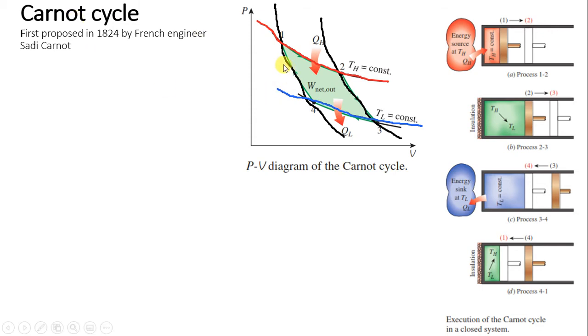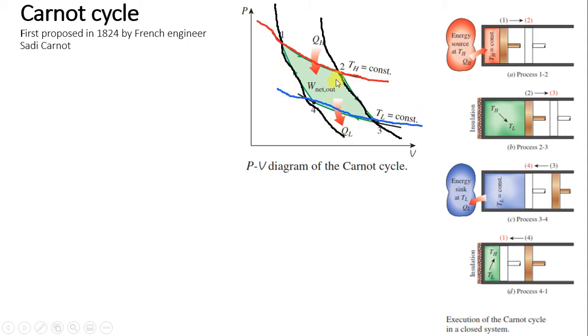This part we have already seen: the isentropic curve is steeper than the isothermal curve. Basically the Carnot cycle has 4 processes: 2 isothermal processes and 2 isentropic processes. That is why I have shown 4 processes over here. The black color curves indicate isentropic processes, and the red and blue color curves indicate isothermal processes.